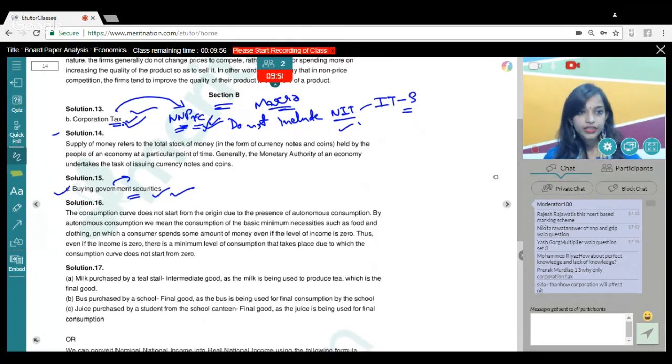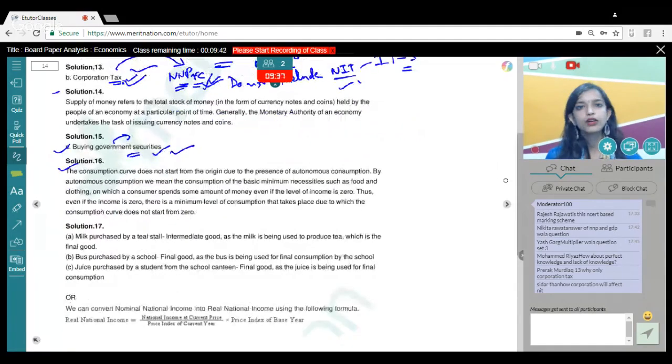Moving to the next question, guys. 16th, again, it was a direct question, a very simple question. Why does the consumption curve not start from the origin? Very simple, because of autonomous consumption. Obviously, even if the income level is zero, a consumer would consume something, basic necessities of life. So yes, the consumption curve would never start from origin.